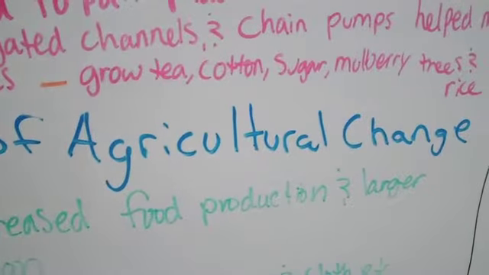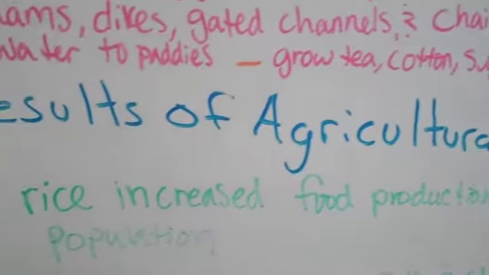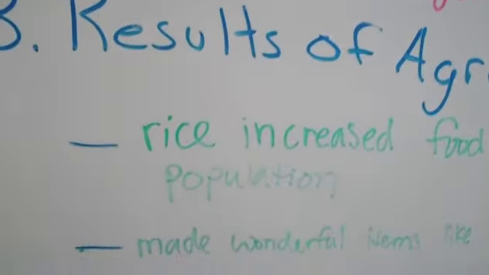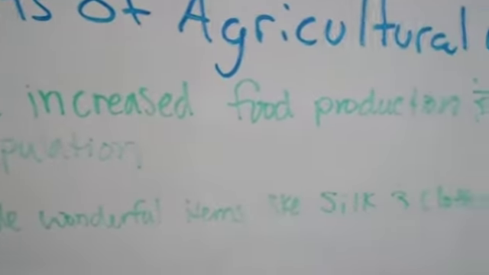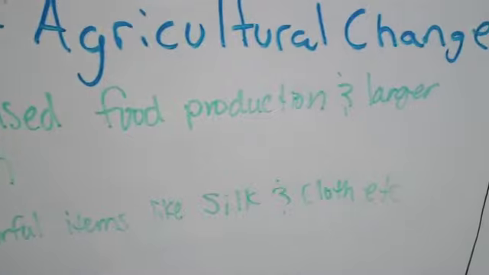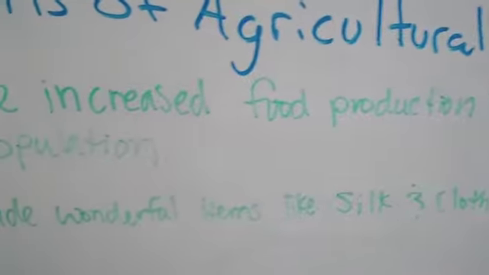So three, we see the results of agricultural change. We see that rice production increases, and as a result, a larger population is then supported. That's one of the major connections between agriculture and urbanization that we've talked about.